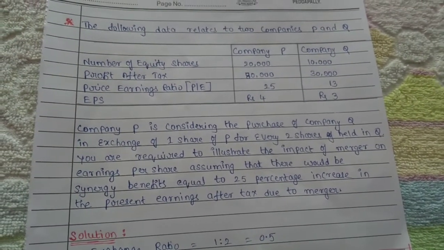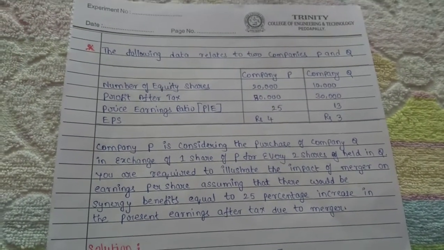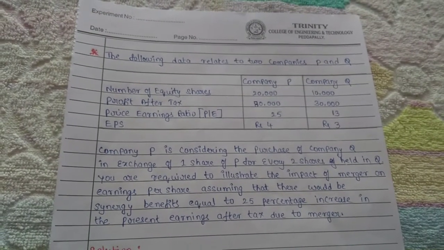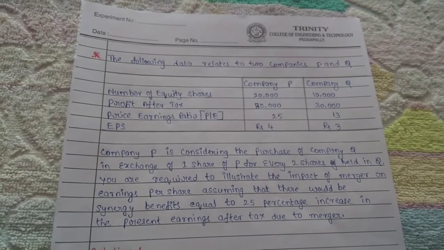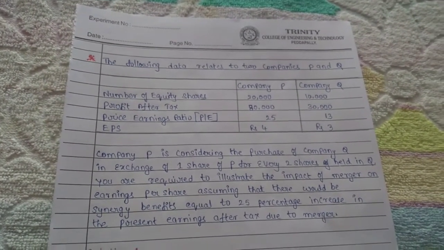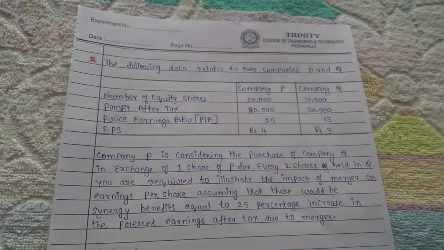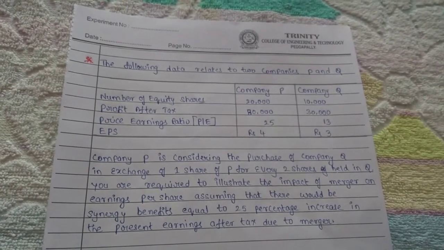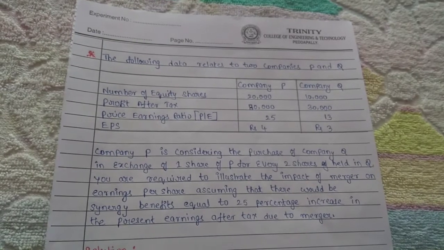So we have to assume that there are synergy benefits. Synergy means the benefits derived due to the merger. In a merger, generally the common phenomenon is that 1 plus 1 is equal to 3, not 2, because when two companies are combined together, some additional benefits will be derived from their combination.